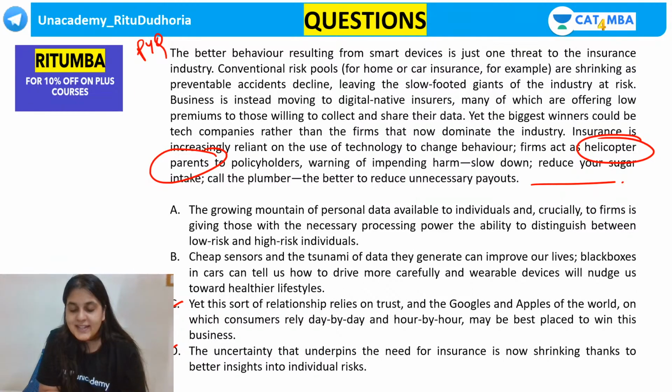Focus on the previous lines, guys. The biggest winners could be tech companies because they would be able to constantly monitor you, advise you, guide you. Okay, Parth says D. Okay, guys, what about the others?